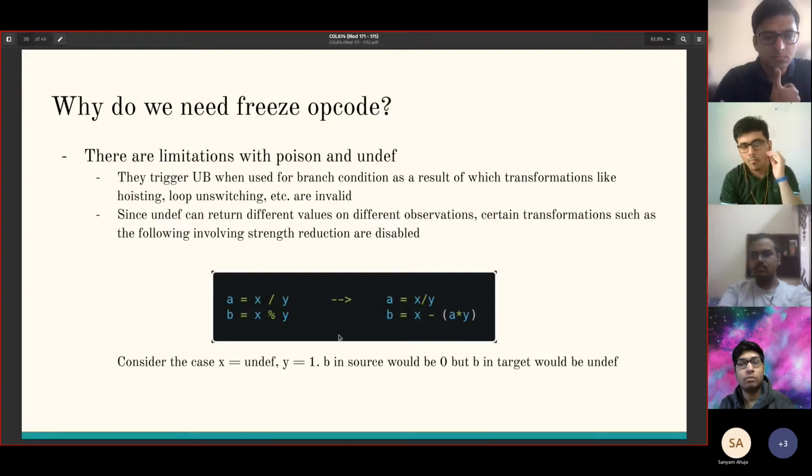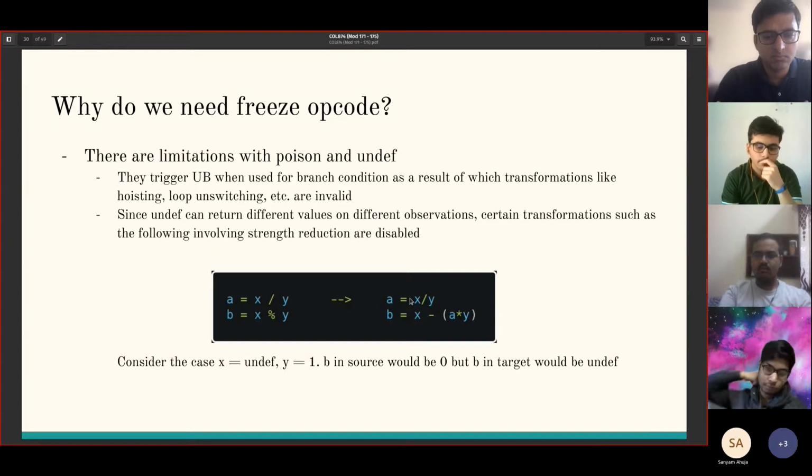As to why this transformation is invalid, if we consider x equal to undef and y equal to 1, in both cases a is going to be undef, because undef divided by 1 is undef, and undef mod 1 is going to be 0, because undef has to choose a particular value from the range, and any value chosen from the range mod 1 is going to be 0. Whereas here a times y is going to be undef and x is also undef, so undef minus undef is undef. We can see that the target has b equal to undef and the source has b equal to 0. The target cannot have more non-determinism than the source, so this transformation is invalid.